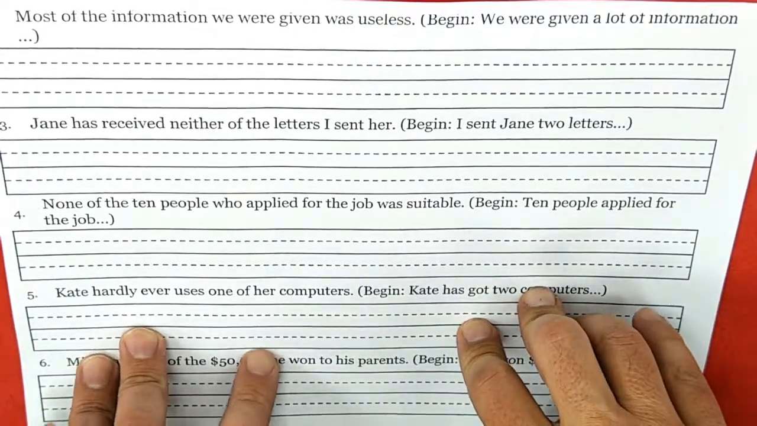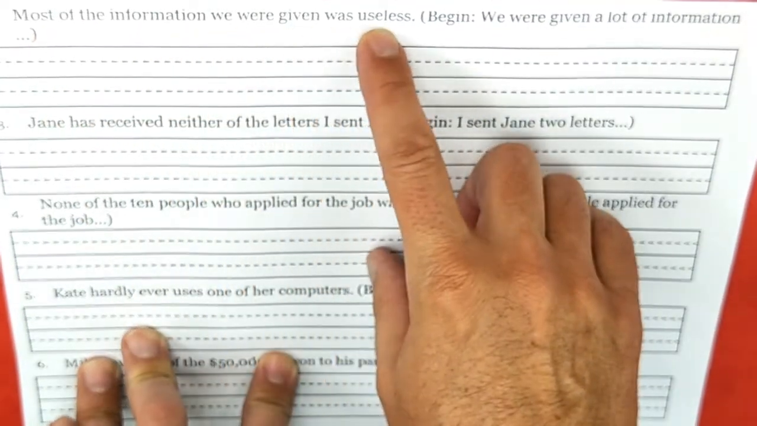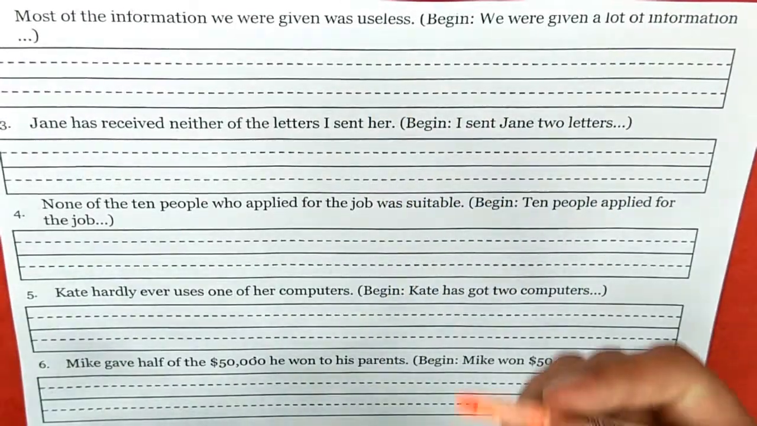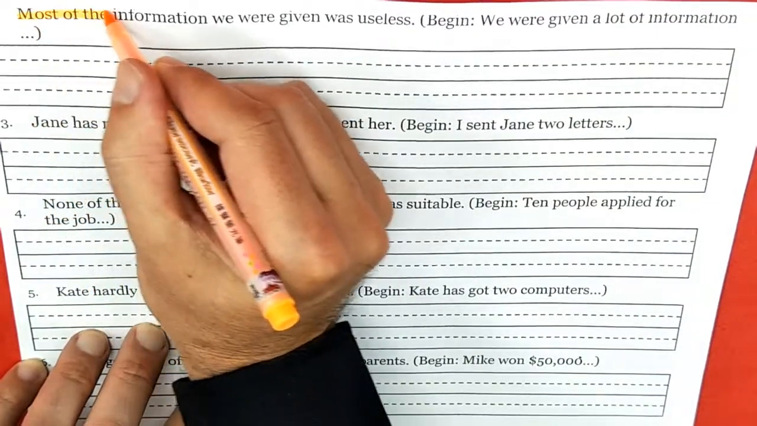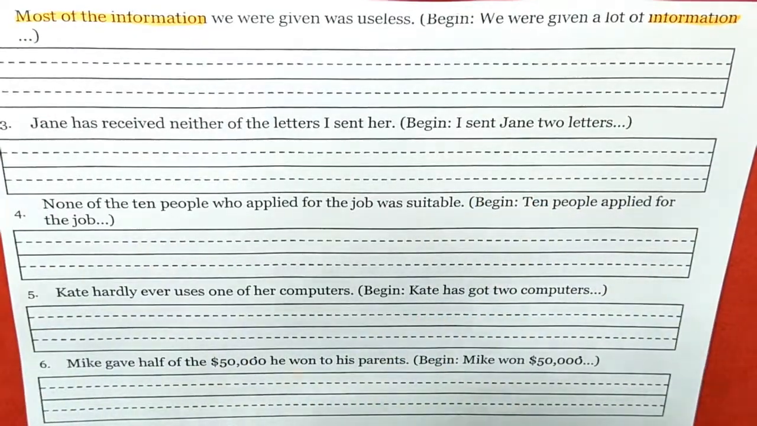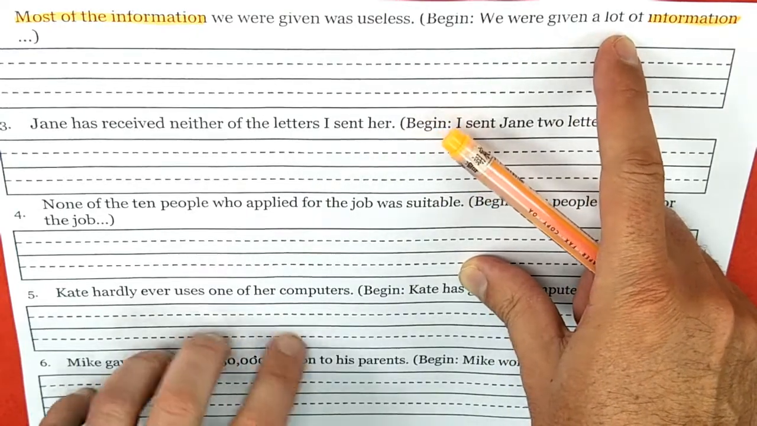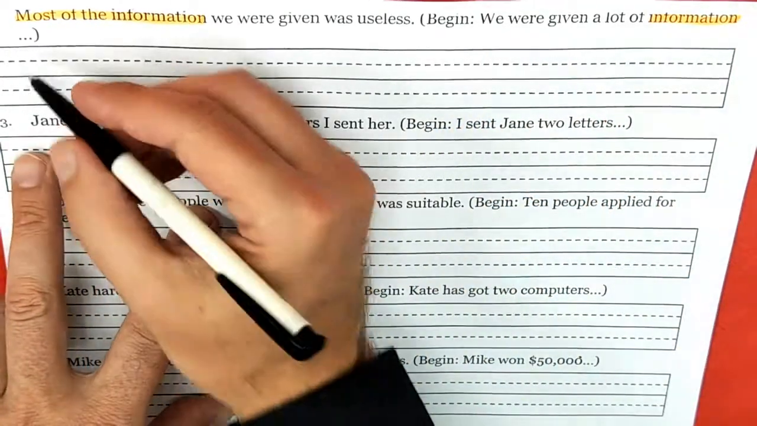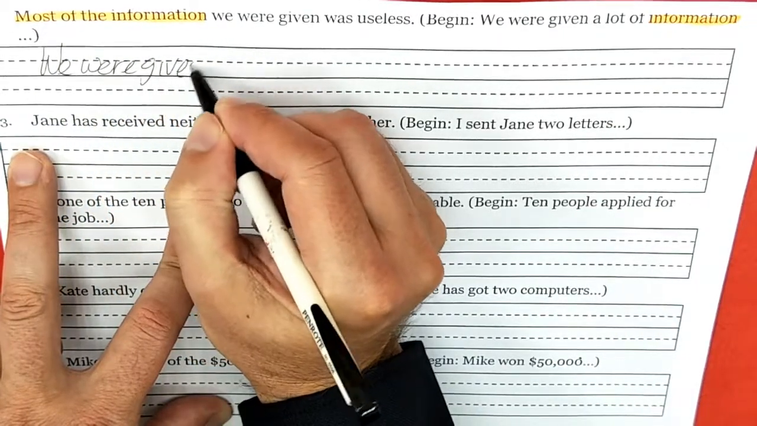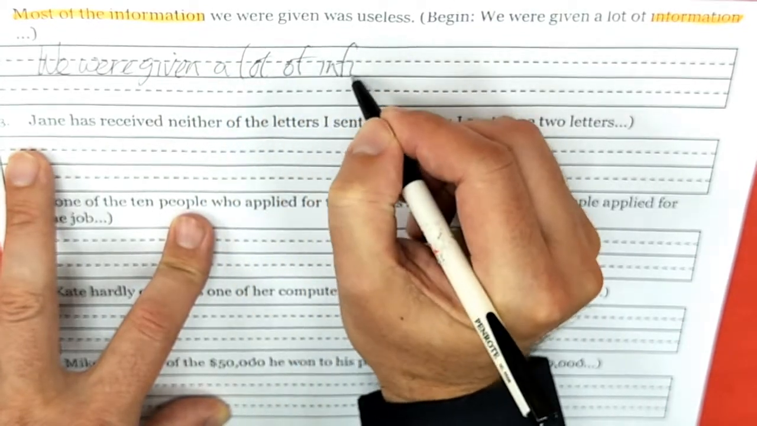Okay? Let's look at number 2. Most of the information we were given was useless. Okay, so we can see this here. Most of the information. And here we have information. All right. So it says, begin. We were given a lot of information.